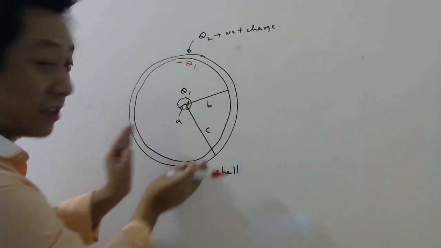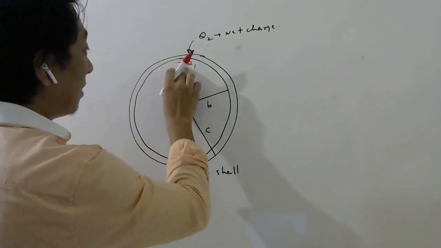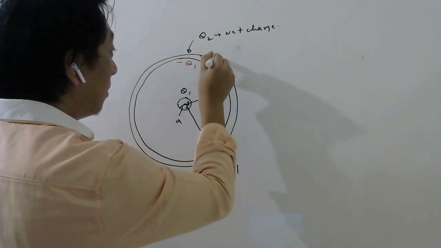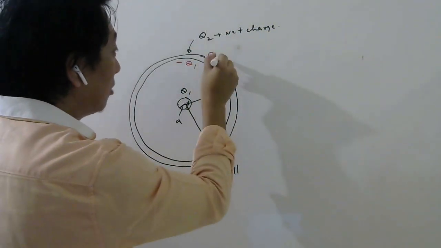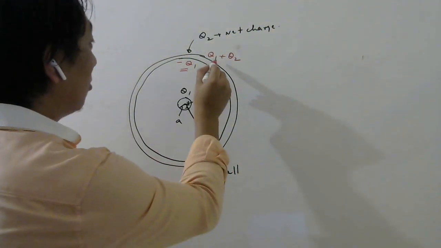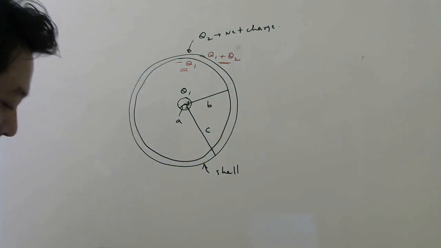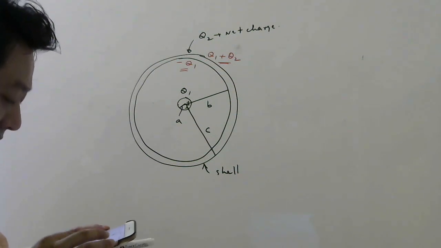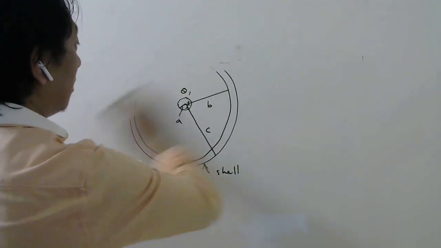And since this shell is isolated, total charge should be conserved. So if this induces minus Q1 here, outside it must induce plus Q1. But total charge should be Q2, so outer shell should have Q1 plus Q2. So that is the answer. Inner one will have minus Q1, outer one will have Q1 plus Q2. Already we have discussed, so let us not waste too much time. So option D. 48 is a very good question, students, and I think even 48 we have discussed in one of the extra questions which I was doing in the last video.